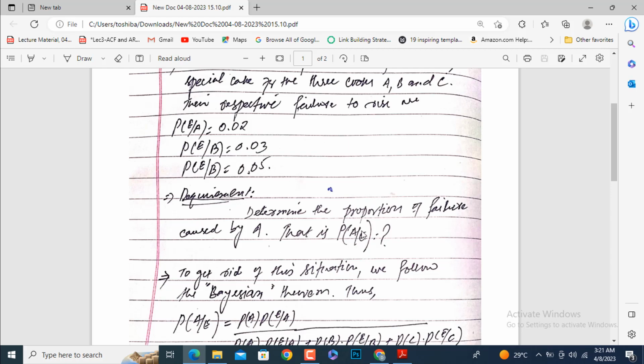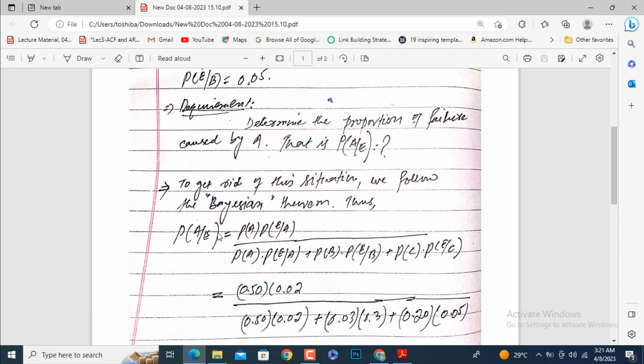To get rid of this situation, we follow Bayes' theorem. Thus the probability of A given E means the failure caused by A.